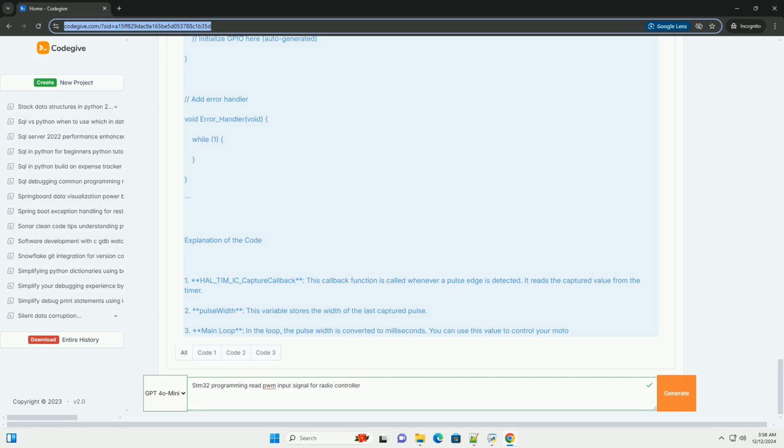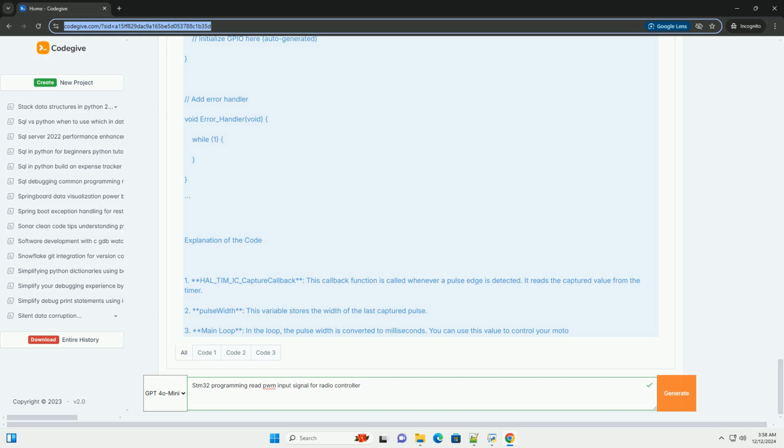2. STM32 timer configuration. You will configure a timer in input capture mode to read the PWM signal. 3. Code example. I'll provide code using STM32 HAL, hardware abstraction layer, for simplicity. Required tools: STM32CubeIDE or STM32CubeMX for configuration, and the STM32 HAL library.